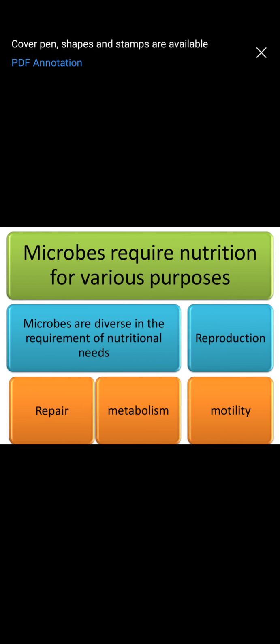activities of the cell. Now why do they require this nutrition? Why do they need to build up carbohydrates or lipids, etc.? For reproduction, for repair, that is, if the cells undergo some damage, then they require nutrients for repair, for the various metabolic activities, for motility. And if the microorganism is pathogenic in nature, the microorganism requires nutrition for pathogenicity also.